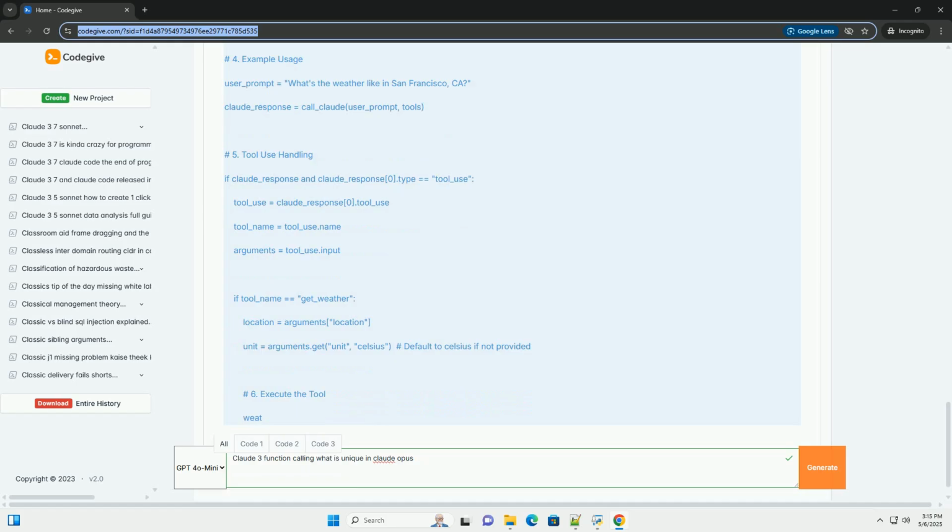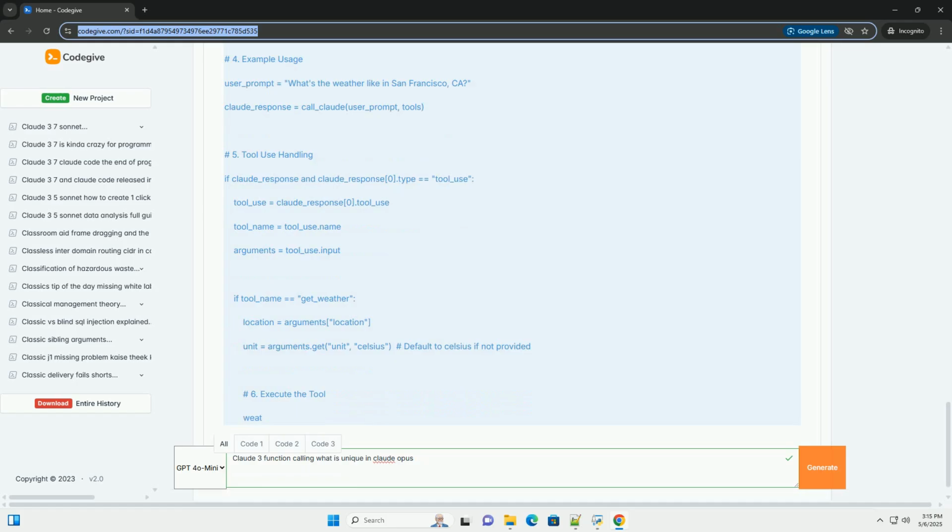Understanding complex tool definitions. Claude 3 can handle more complex tool definitions with nested objects, arrays, and intricate dependencies between parameters. Better handling of tool errors. When a tool returns an error, for example invalid input, Claude 3 is better at understanding the error message and attempting to correct the input or try a different approach.